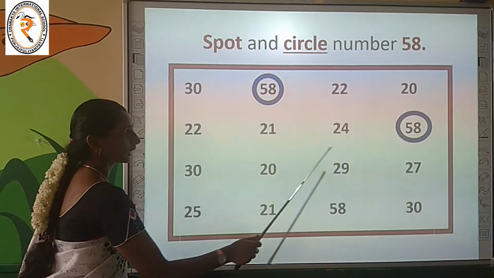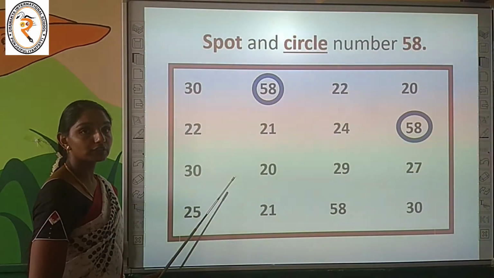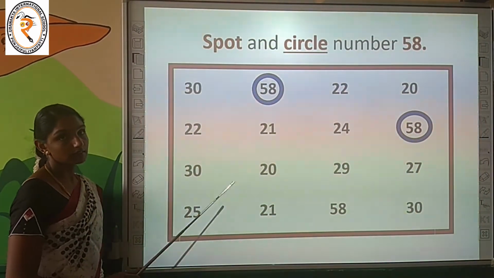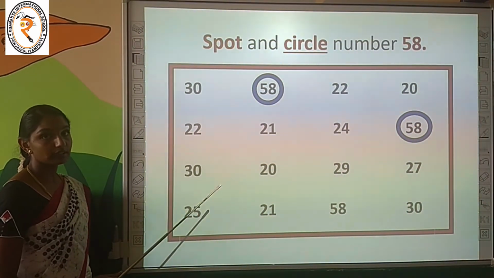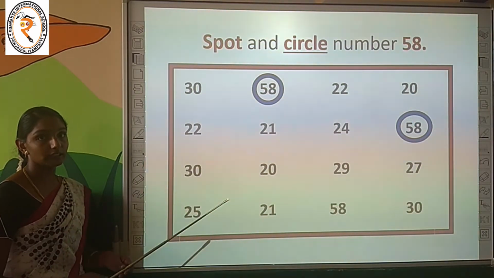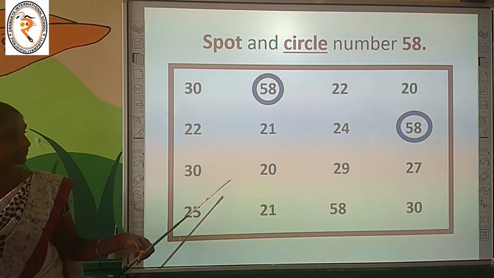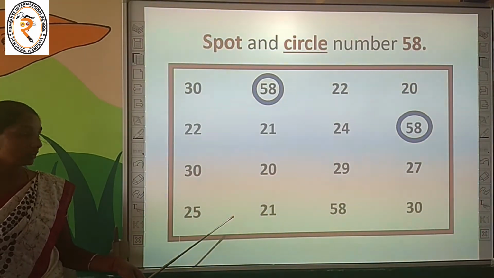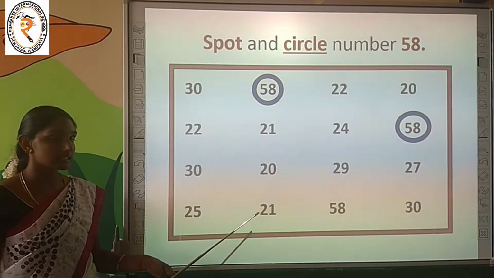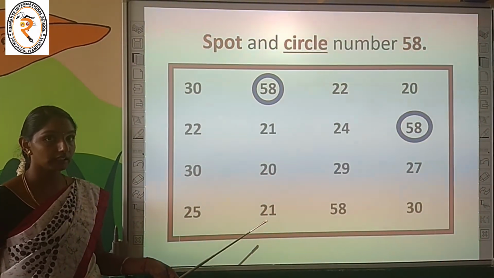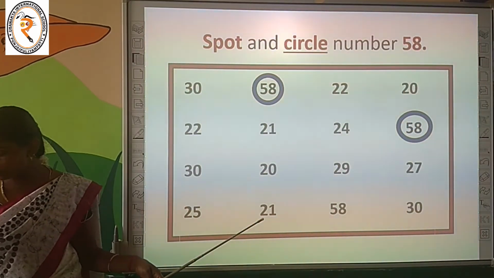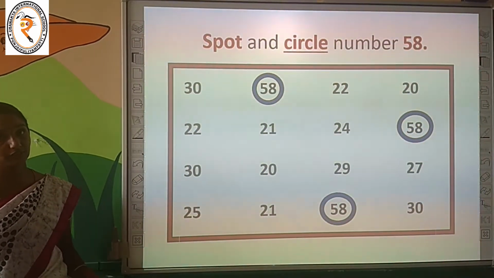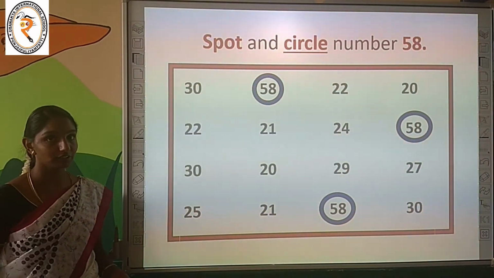Can you find any number 58? In the third row, do you find number 58 anywhere? No, there is no number 58 in the third row. Shall we move on to the fourth row? Find where it is. Is there number 58 anywhere? In the fourth row? Yes, the third number is 58. Do you enjoy the activity children?